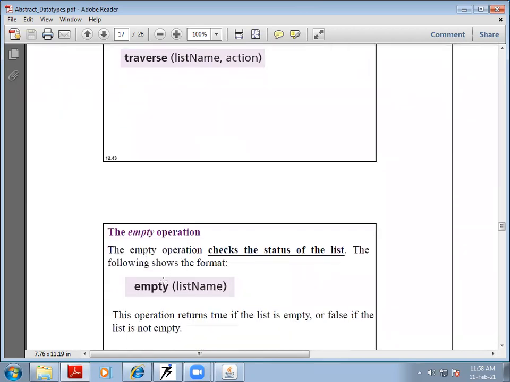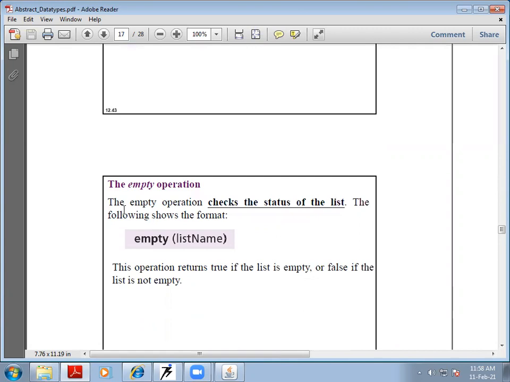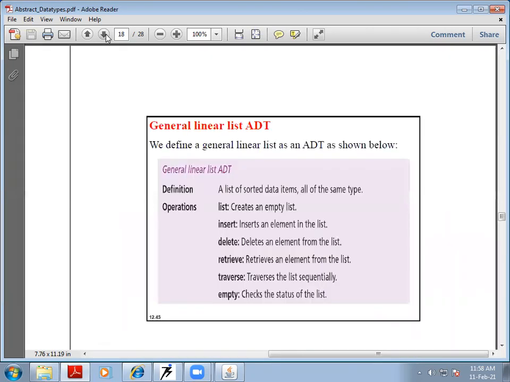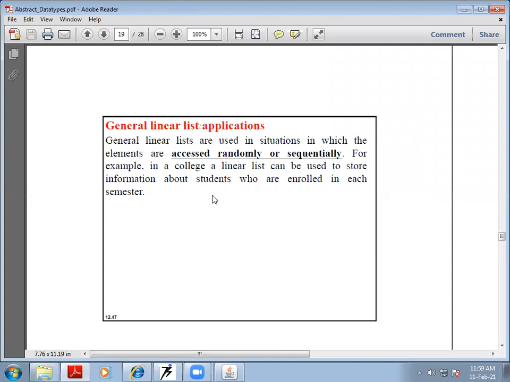And as in other data types, the empty operation checks the status of the list, whether the list is empty or has some elements. So this is a general definition of the list of sorted data items. And something very important: all the elements in the list should be of the same type. If the list is a list of integers, all elements need to be integers. And these are the various operations which we can perform on the list.